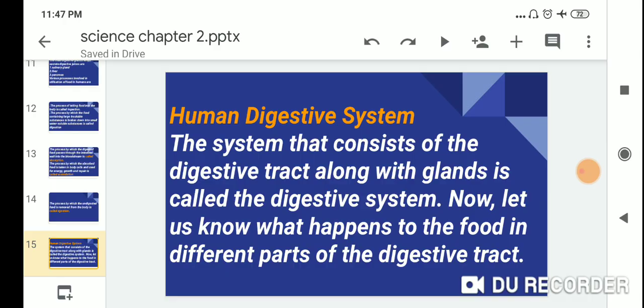The next topic is the human digestive system. The system that consists of the digestive tract along with the glands is called the digestive system. Now let us know what happens to the food in the different parts of the digestive tract.